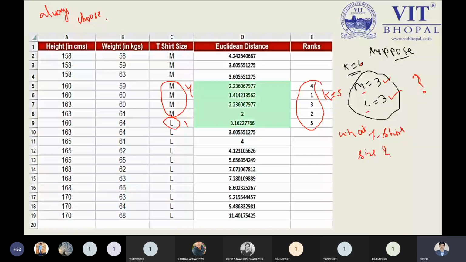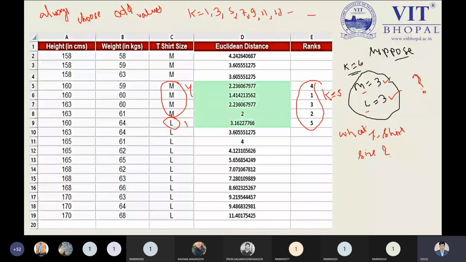See, I have observed so many programs. So I suggest to always choose odd values of the k. Always choose the odd value of the k. See, k value you must choose. It is my suggestion only. 1, 3, 5, 7, 9, and 11, and 13, and so on.